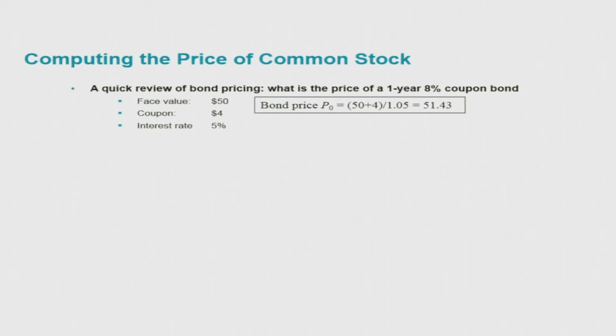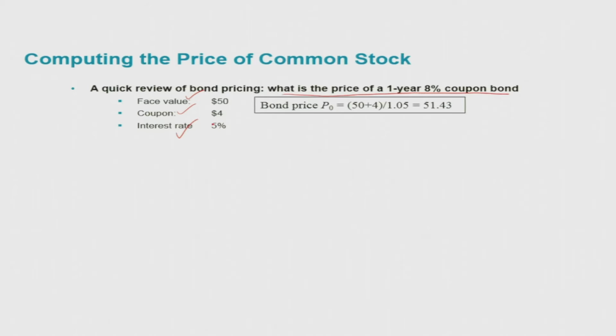Before doing that, let us make a quick review of bond pricing. Let us start with the basic example which we did in one of the previous classes: what is the price of a 1 year 8% coupon bond? For this, we need the following information: the face value, the coupon rate, and the interest rate. Suppose the interest rate is 5%.